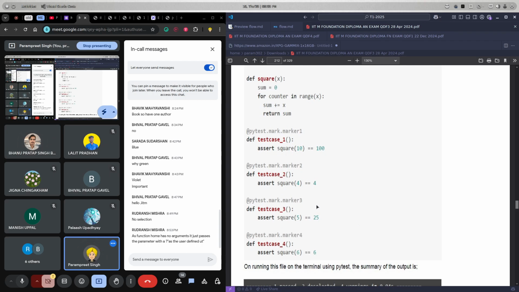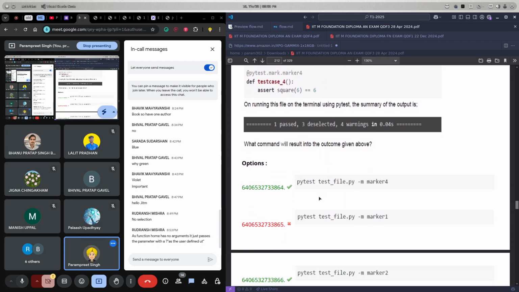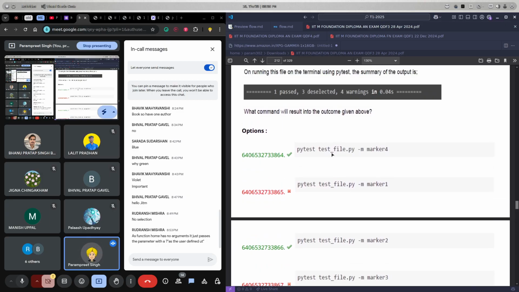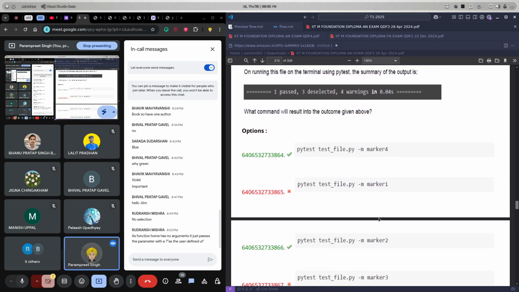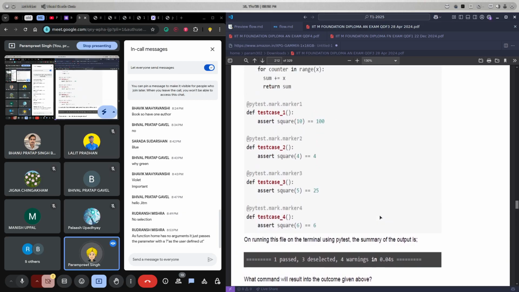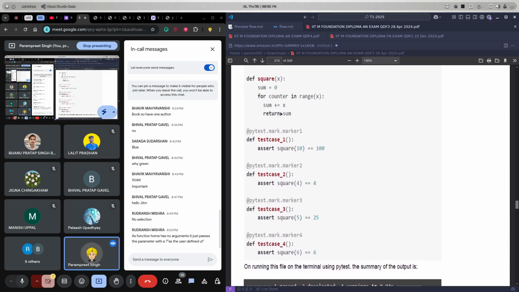Okay, let's see the options. One passed. What command will result in the outcome given above? So we need this output, from which command will we get this? Marker 2 and marker 4. But what is the code doing? Okay, we are just summing the x again and again. No, it's not summing, it's the counter. Yes, again a basic mistake. It's multiplying. Yes, so it is multiplying.